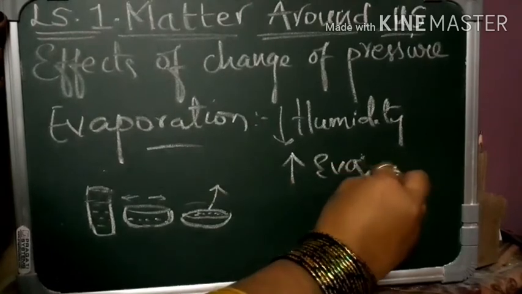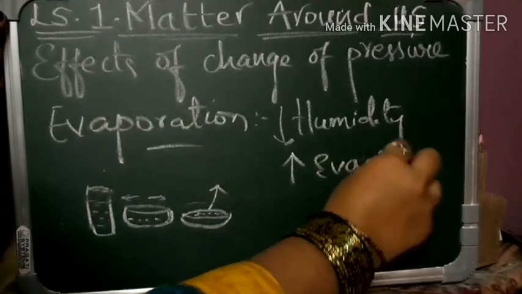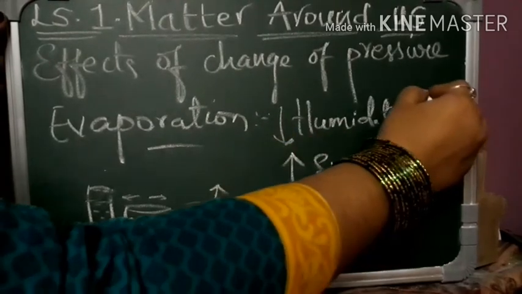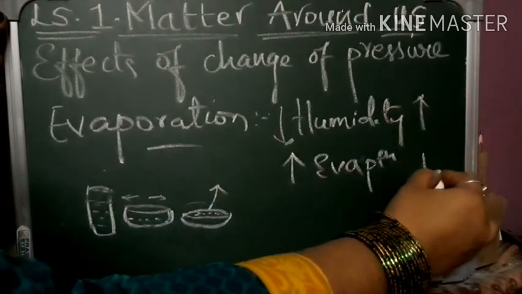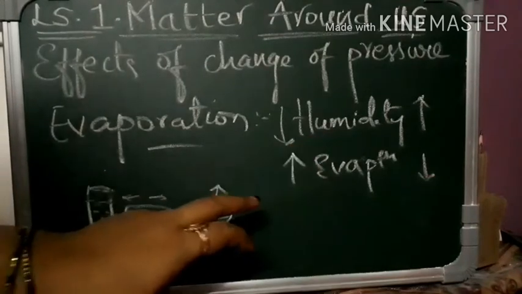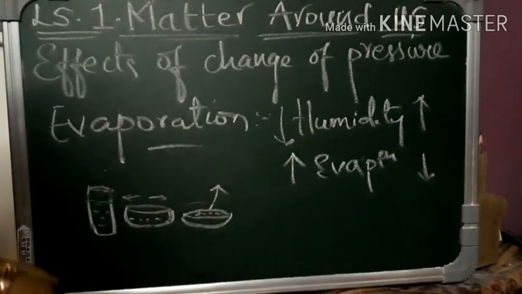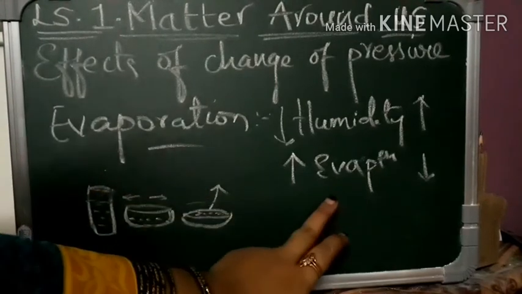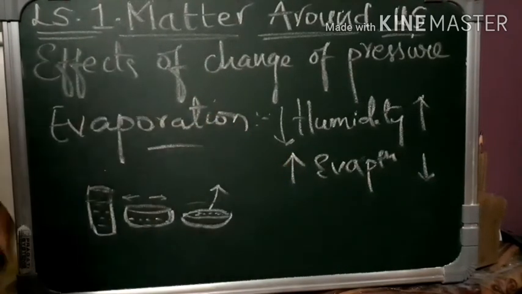Whereas if you have more humidity, there is less evaporation. If you have less humidity, there is more evaporation. So that means surface area affects the evaporation and humidity also affects the evaporation.